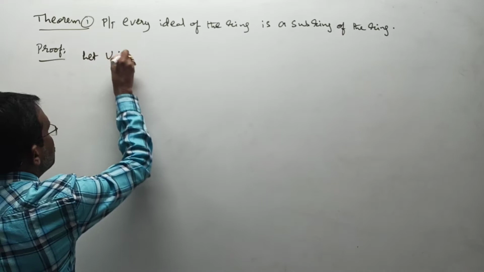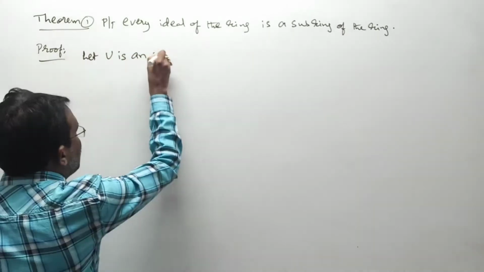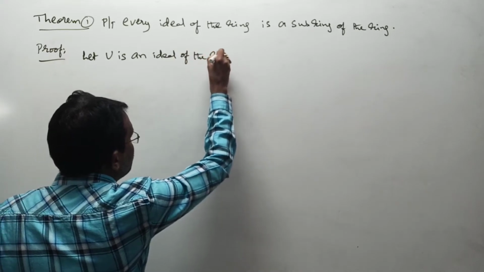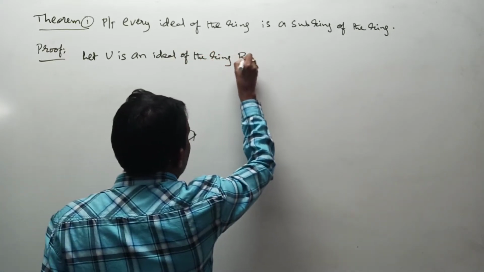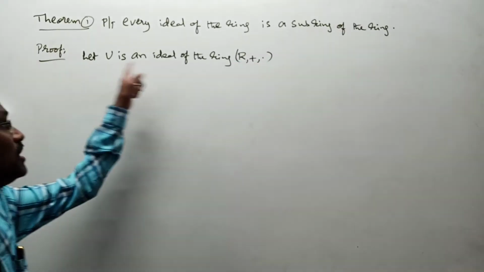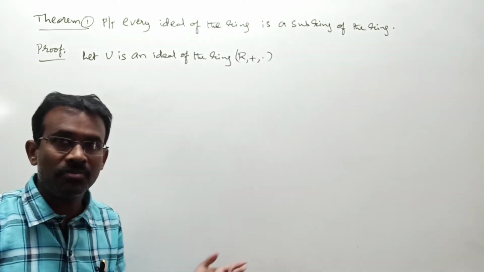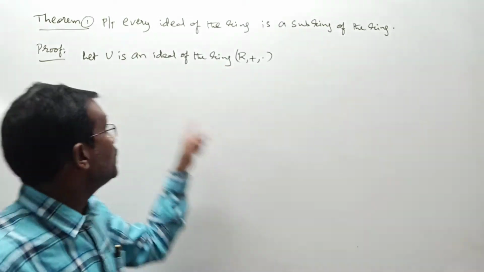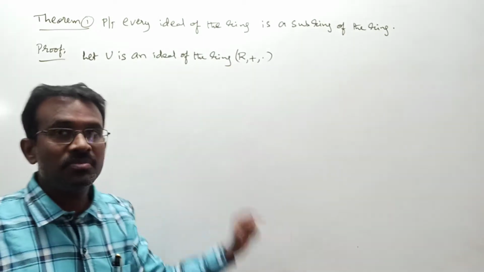Clearly I am taking, let U be an ideal of the ring R, plus, dot. Let us consider that U is an ideal of the ring R. If we can show this U is a subring of that ring, you can say every ideal of the ring is a subring of the ring.